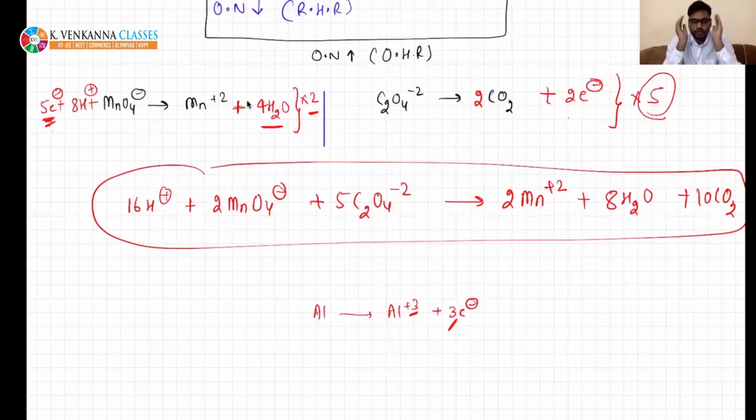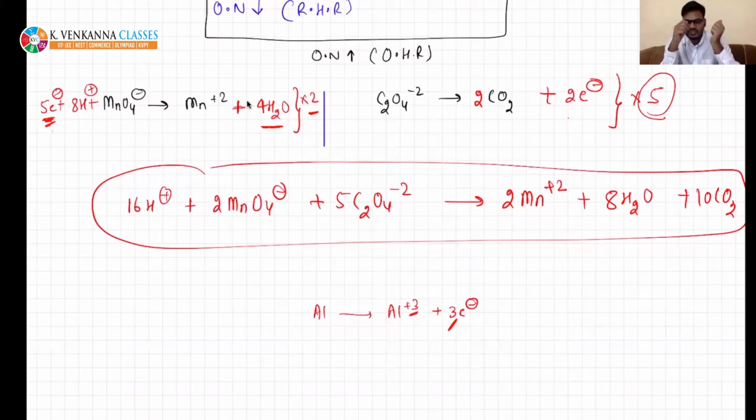You need to recall all these steps in your mind. First, what we are going to do? First, we are going to calculate oxidation number. Then what is the next step? Second step is, I am going to identify the species which are undergoing change in oxidation number. Once I have identified, if oxidation number is increasing, it is part of the oxidation half.